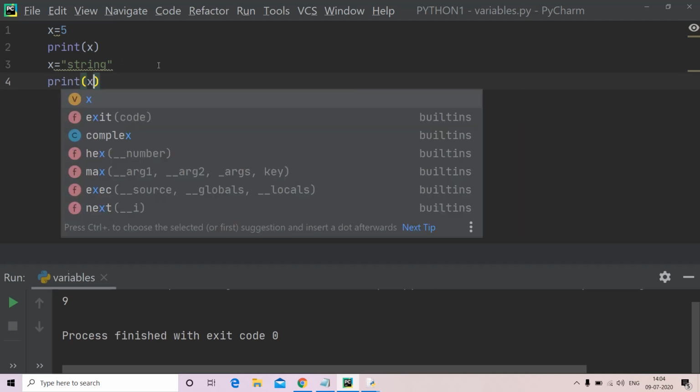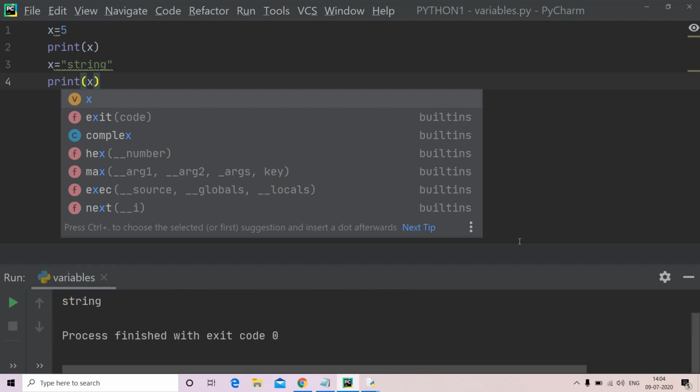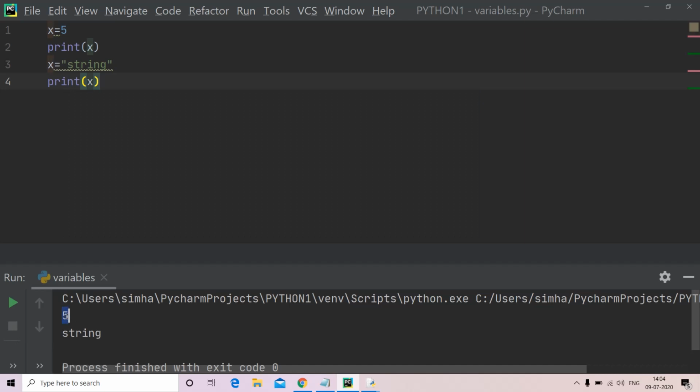Now I am running my program. It is giving us the first x value as 5, you can see here, and secondly the x value is given as a string, right? We haven't changed the data type here explicitly, right? This type of implicit conversion of data type is called type coercion in Python.